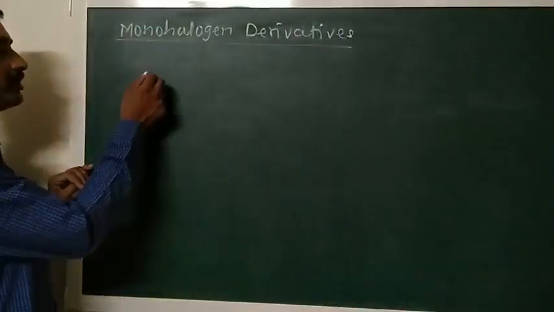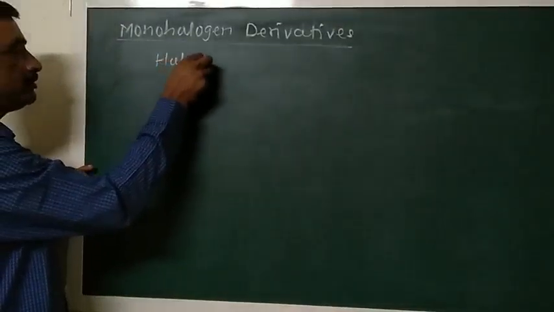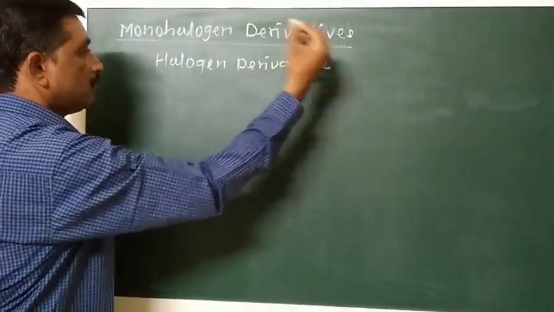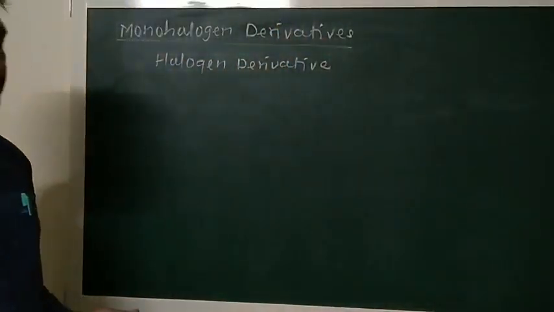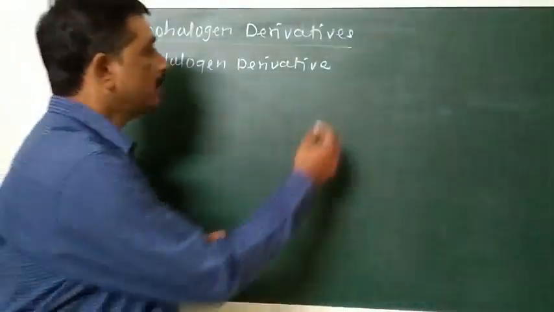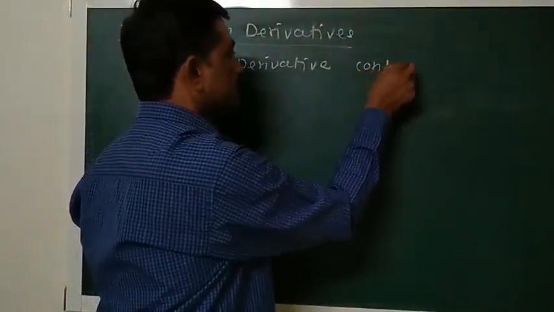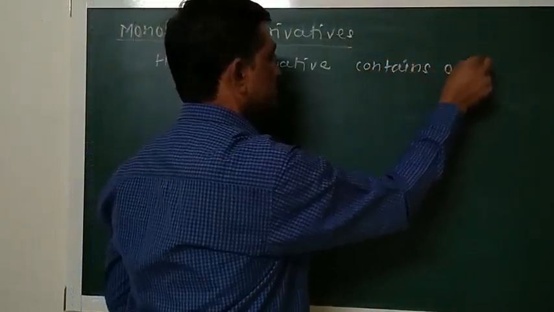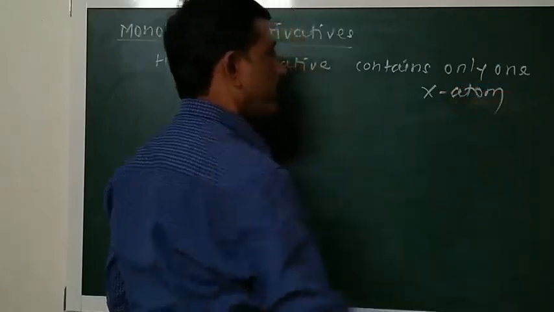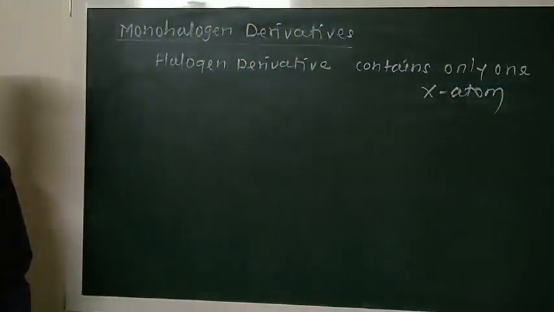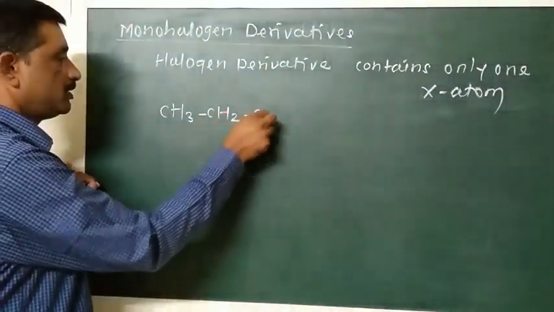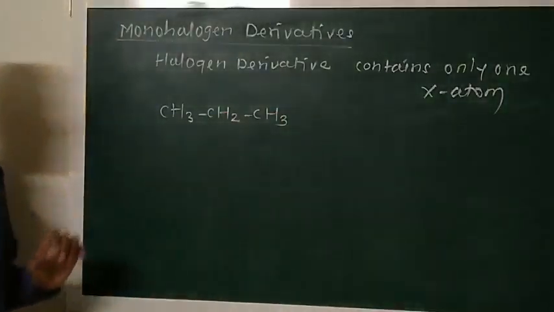What is monohalogen derivative? The halogen derivative which is obtained by the replacement of one hydrogen atom of hydrocarbon by one halogen atom contains only one halogen atom. They are called monohalogen derivative. Examples here. This is propane.